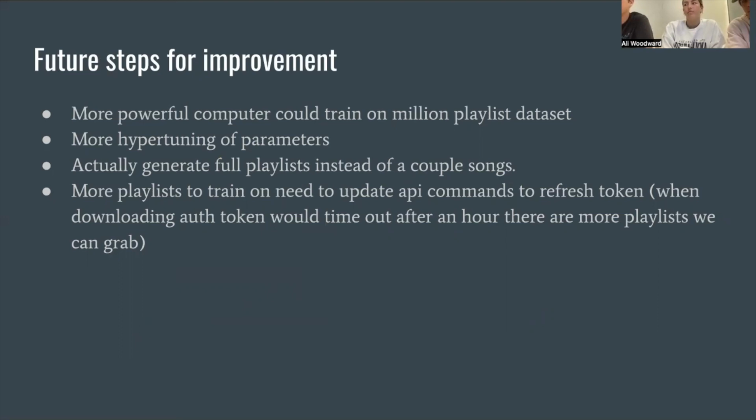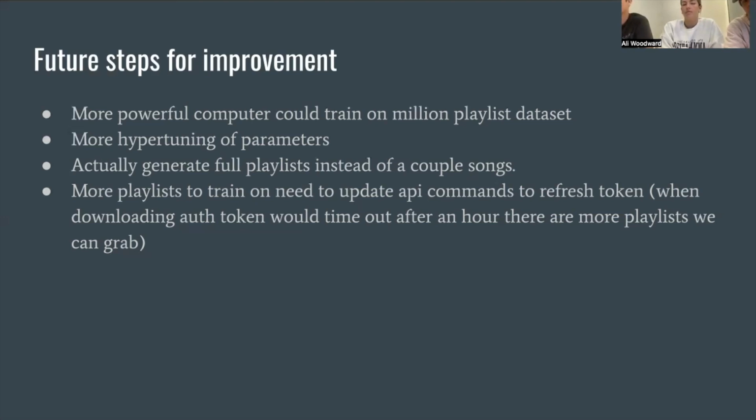And if we had more data, we could do more hypertuning of the parameters, because when we were hypertuning, not much was changing on many things that we played around with. And then we would also like to actually generate full playlists instead of a couple songs. But this would take a lot more training, because the model makes a recommendation based off the previous 5 songs. So once you get into only model-generated song recommendations, you have to be a lot more careful that it's actually generating the right songs.